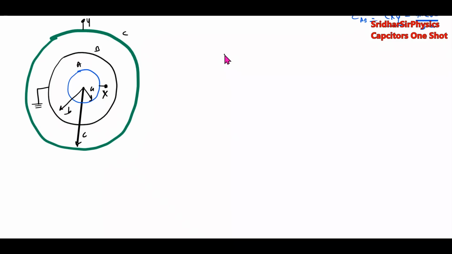Between A and B there will be one capacitance. B and C there will be one capacitance. C and infinity there will be one capacitance. And infinity, zero potential, it should be earthed.